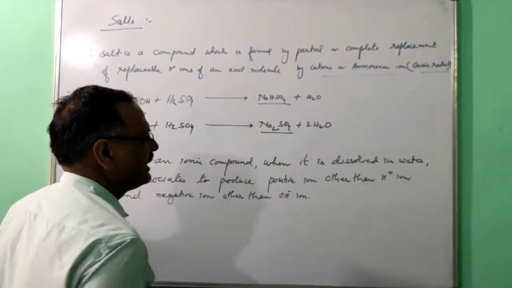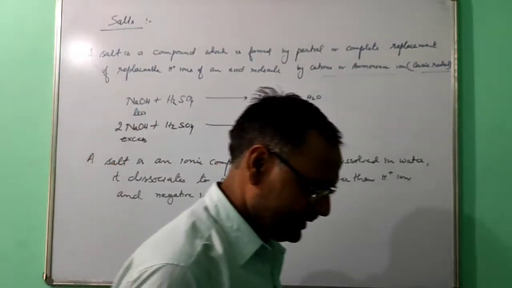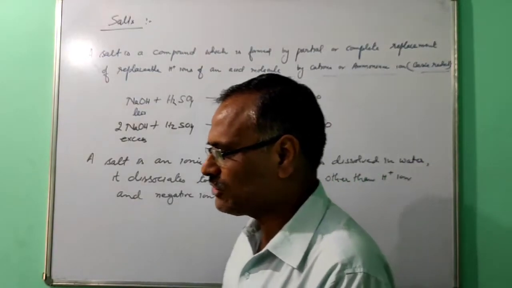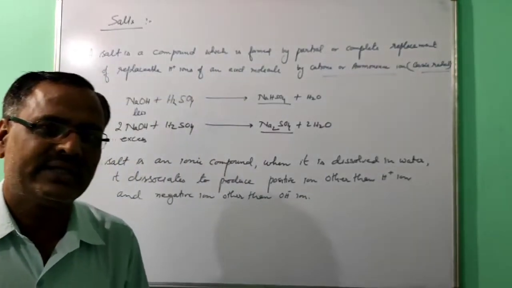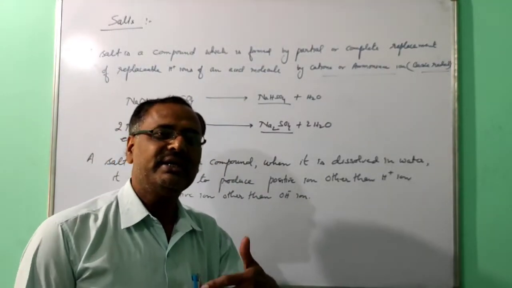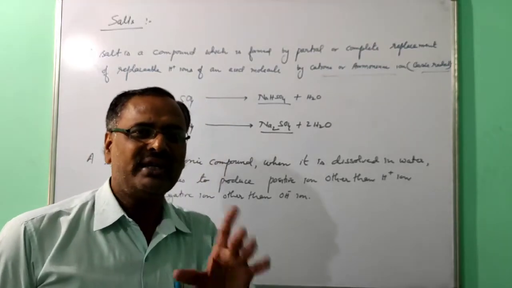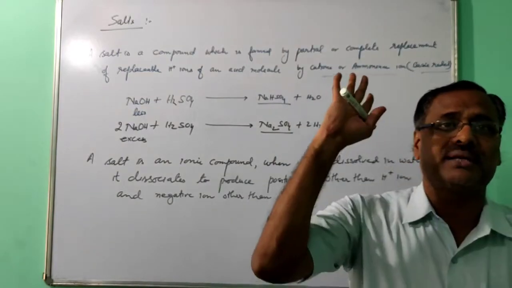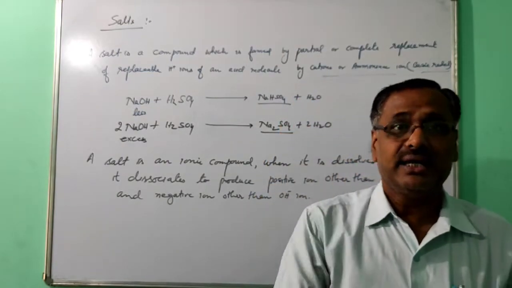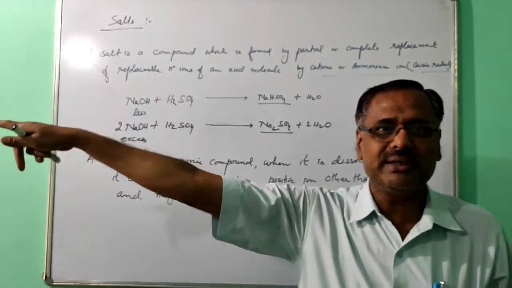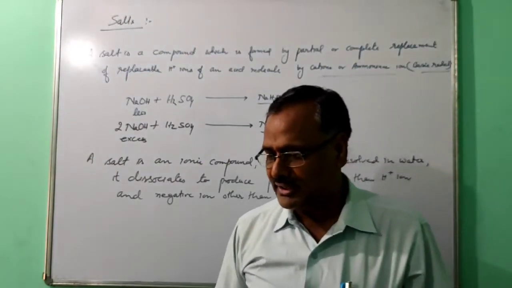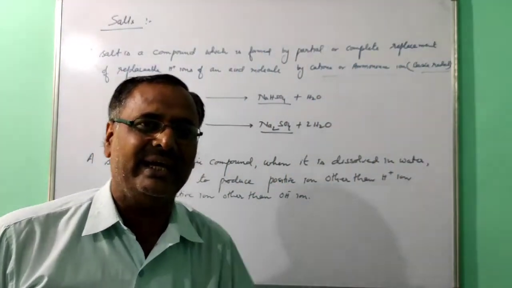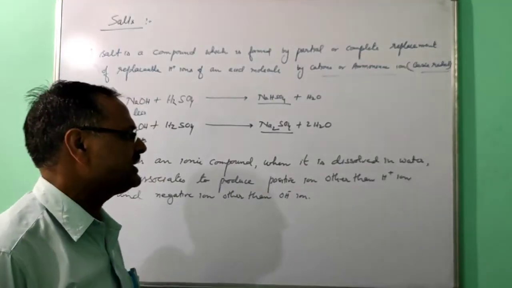The meaning is that if you take a salt and dissolve it in water, it will dissociate into ions. And what will they give? They will give positive ion, but other than H plus ion. Means they will not give the H plus ion. If they are giving the H plus ion, then they will not be the salt; they will become acid. In the same way, this salt will give the negative ion, but not the hydroxyl ion. Any other negative ion they will give. So that's why it is written here.